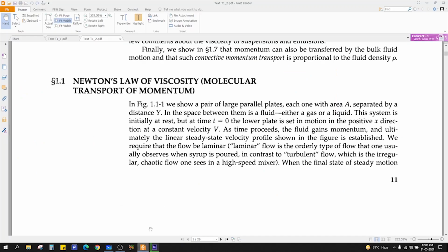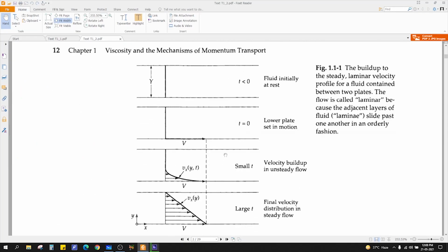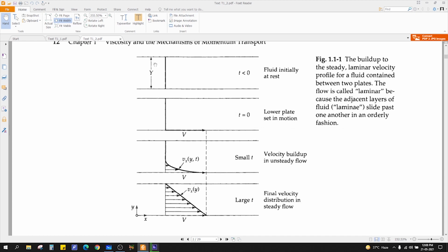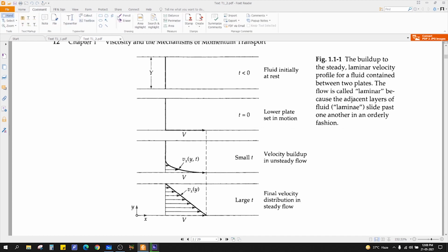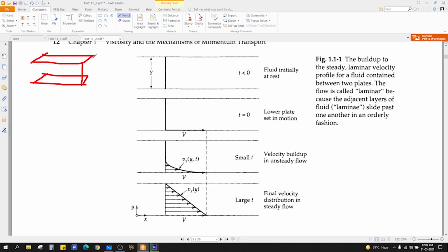To understand how Newton's law of viscosity came to its conclusion: it's not a theory, it's kind of an empirical equation. So how Newton came up with this idea, we can see here. Suppose we have fluid inside a rectangular box. This view is the side view.